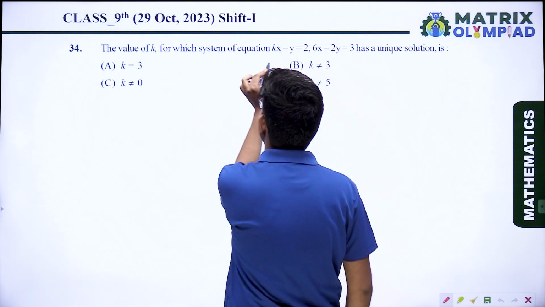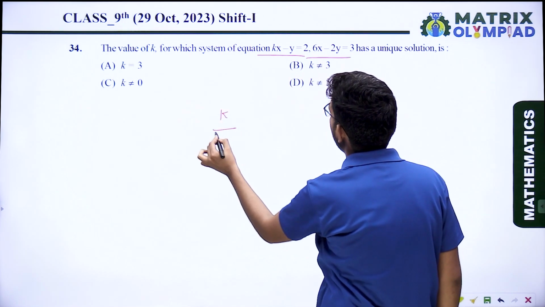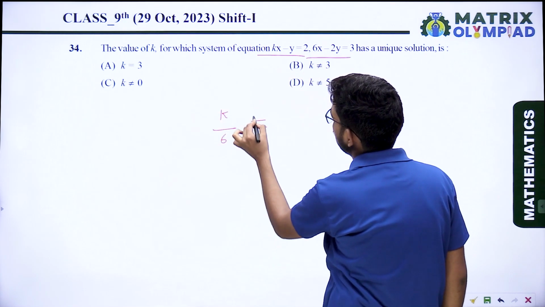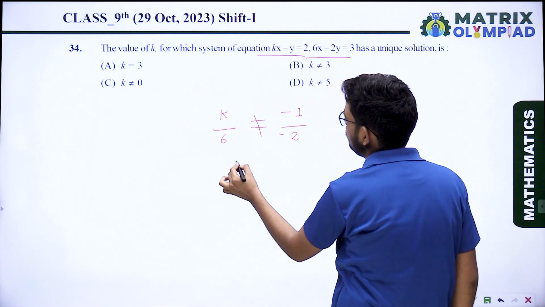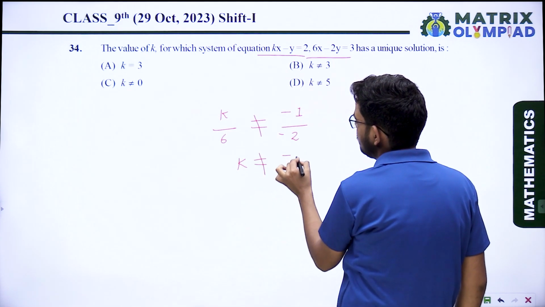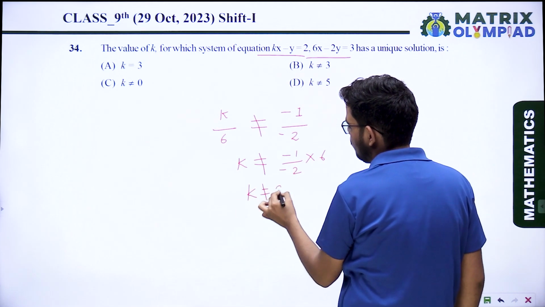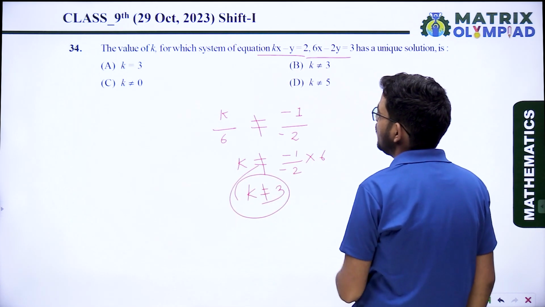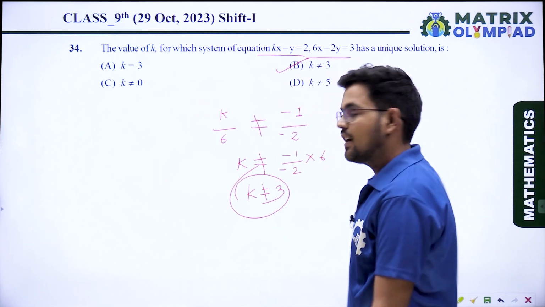So k upon 6 should not equal to minus 1 upon minus 2. So k should not equal to minus 1 upon minus 2 into 6, k should not equal to 3. Option B is the correct answer.